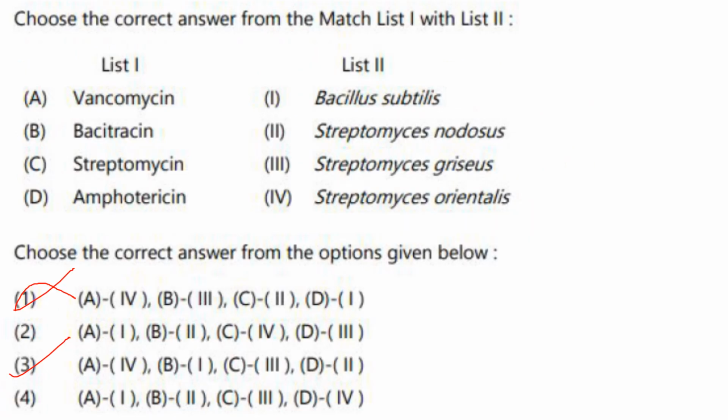Next one. Vancomycin antibiotic, it is obtained from Streptomyces orientalis. A4. There, 1 itself is the answer. No, A4 is present in option 3 also. Okay, we cannot see 1 as the answer. Okay, A4. Then bacitracin, it is from Bacillus subtilis, B1. So 3 is the answer, not 1. Then streptomycin is from Streptomyces griseus and amphotericin is from Streptomyces nodosus. So answer is option 3.